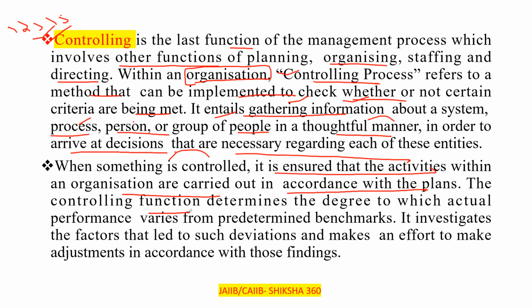The controlling function determines the degree to which actual performance varies from predetermined benchmarks. Up to a level we have control, and according to that we can manipulate our work. It investigates the factors that led to such deviations and makes an effort to make adjustments in accordance with those findings. All these things come under controlling. We will also cover in a later session what type of questions you will find in the examination regarding these things. This is just the basic introduction. Now move to the next point.